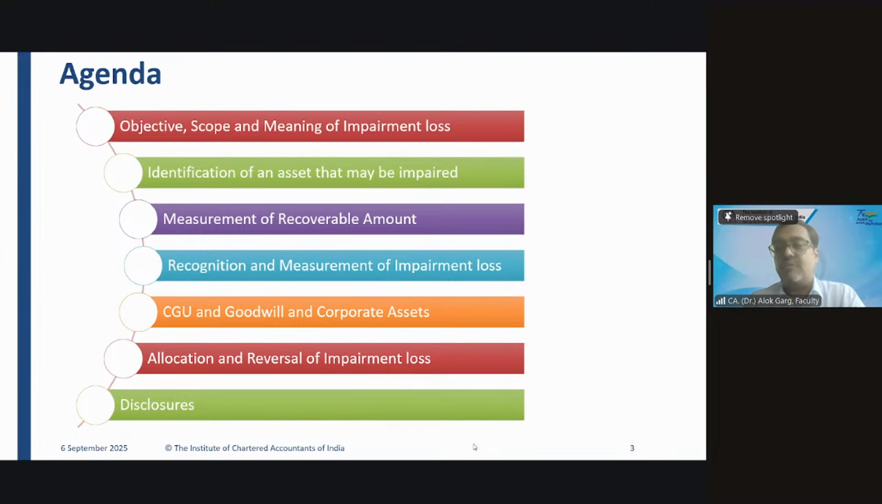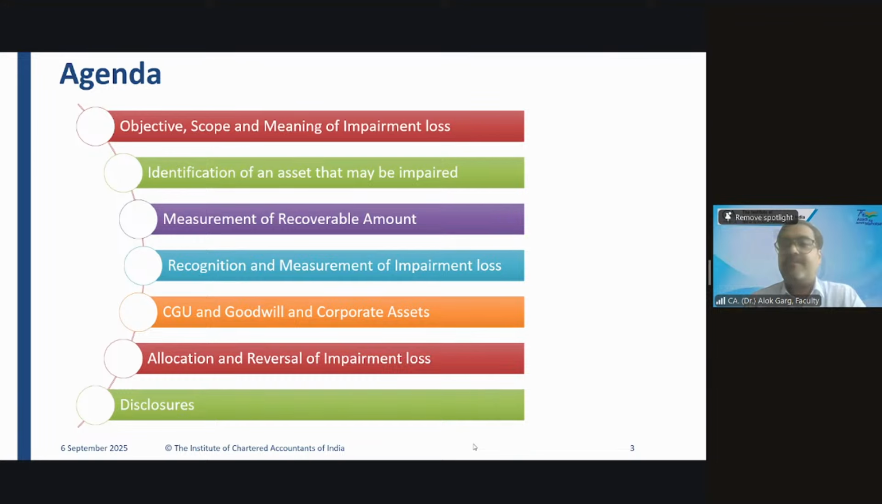One thing you need to take into consideration while allocating the impairment loss on other assets on a pro rata basis, right? While allocating impairment loss on the pro rata basis to the other assets, you cannot allocate the impairment loss on those assets where the individual impairment loss is not there. Have you understood what I'm trying to say?